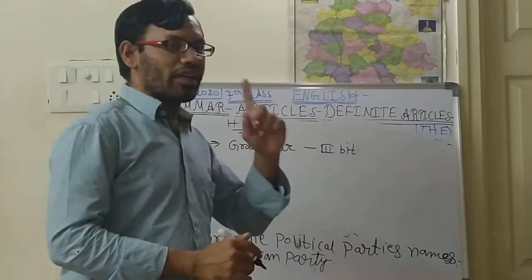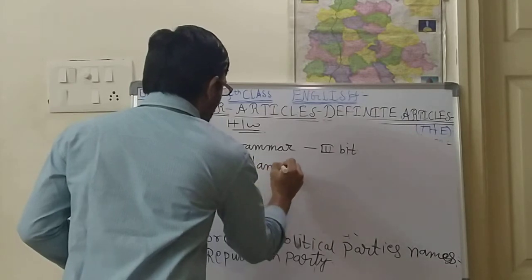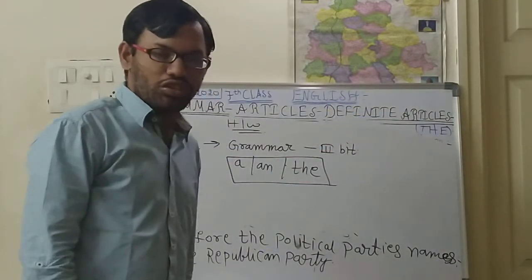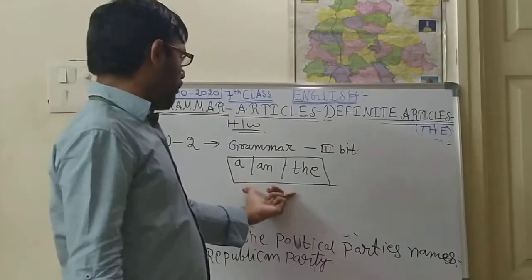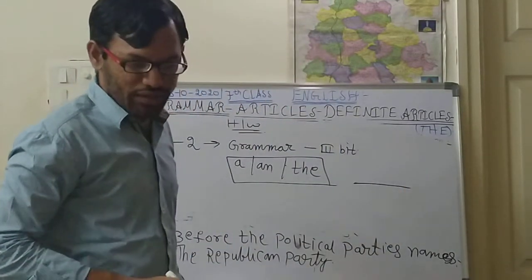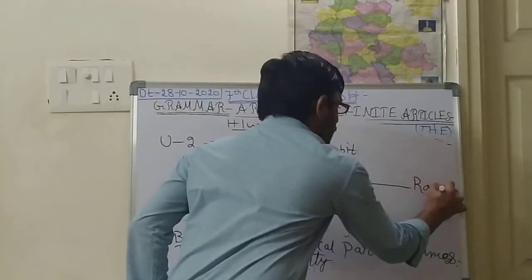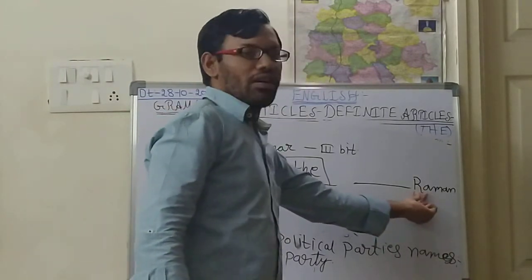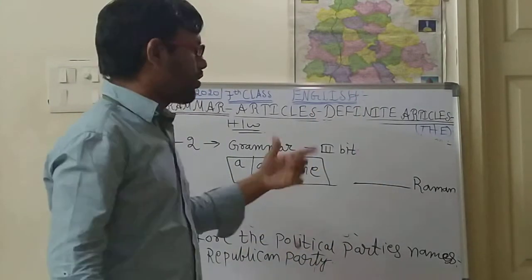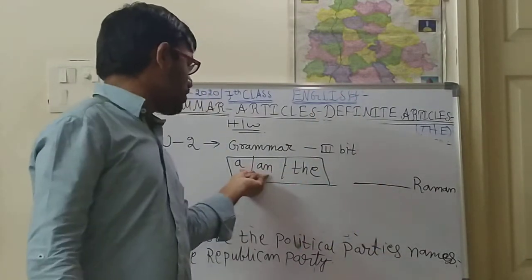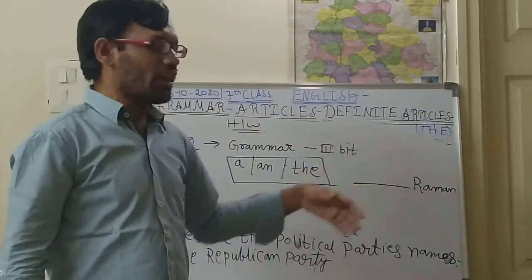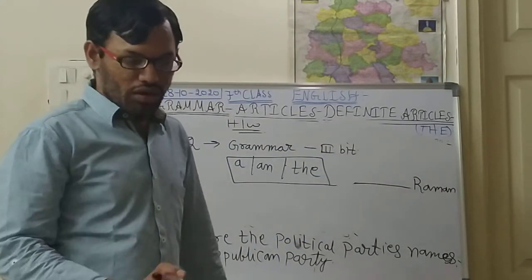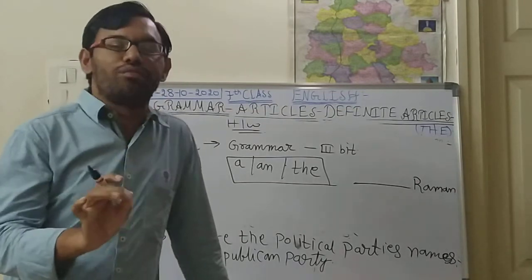Only a, an and the should be coming in the blanks. There are some 10 questions. Before the blank there is a word, for example blank Raman. If you are saying a, you should see this word and its sound, what type of sound it is and how it is sounding. Uses of the also you should see. Before inventions or any type of things, you should see that and fill in the blanks.